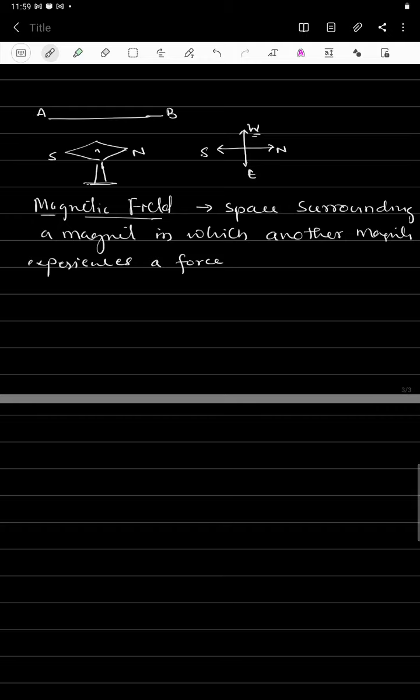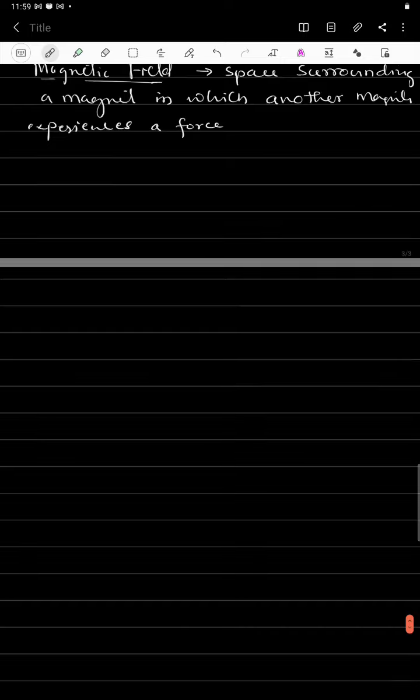Biot and Savart, the two scientists, showed how to find the magnetic field whenever current is moving in a conductor. So now we'll see the next concept, that is Biot-Savart's law.